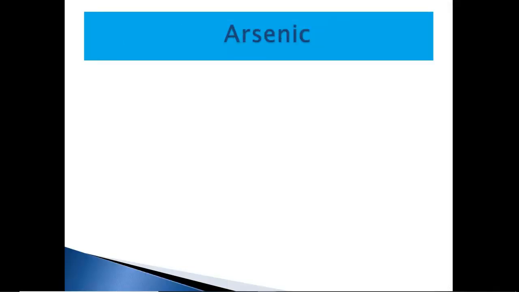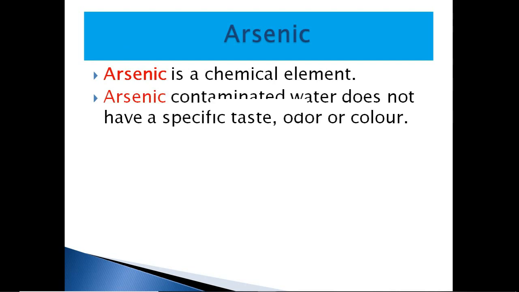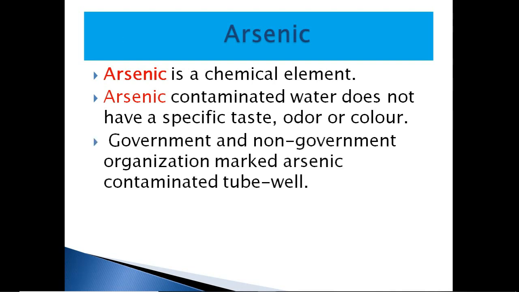Now, do you know what is arsenic? Arsenic is a chemical element. Arsenic contaminated water does not have a specific taste, odor, or color. How can we identify this arsenic contaminated water?